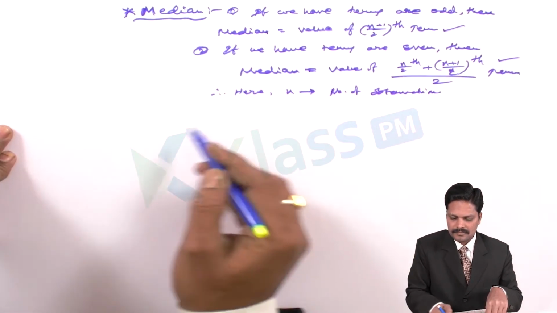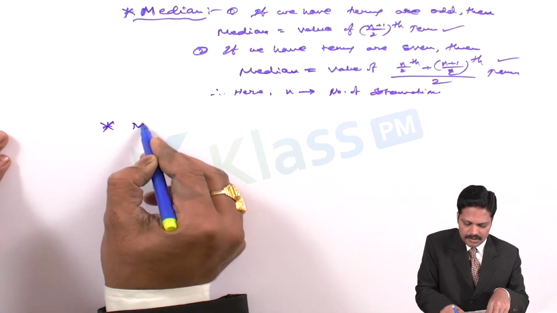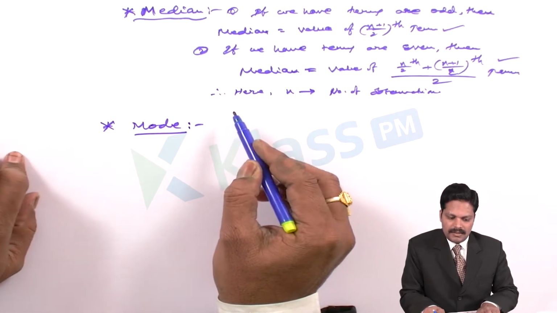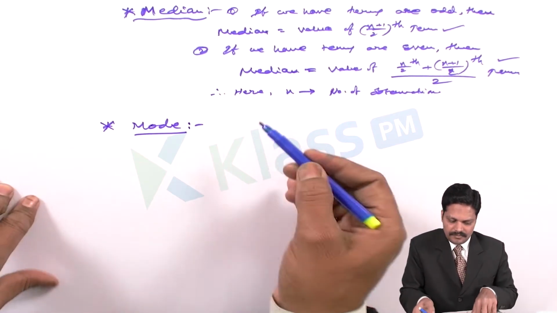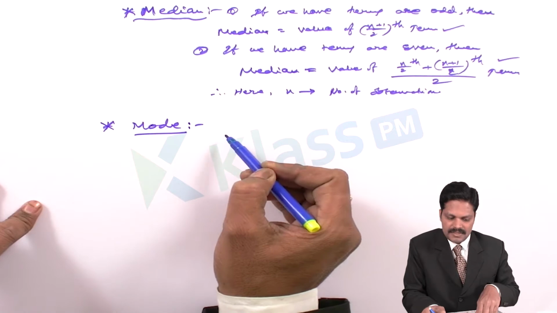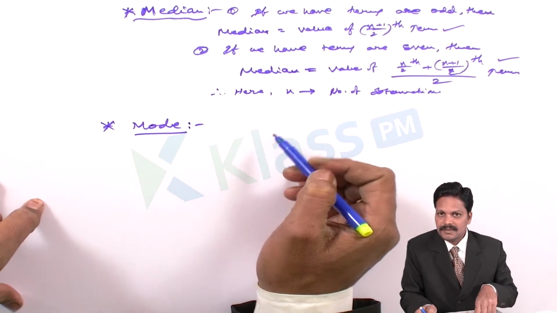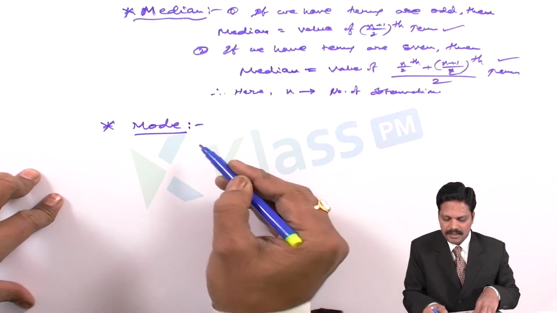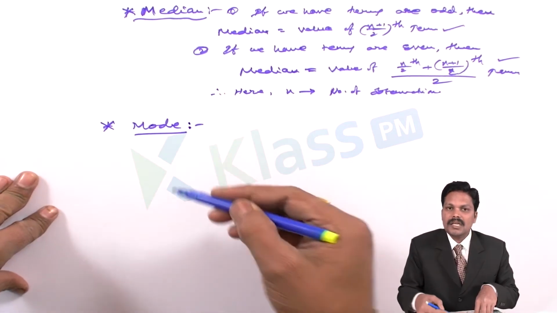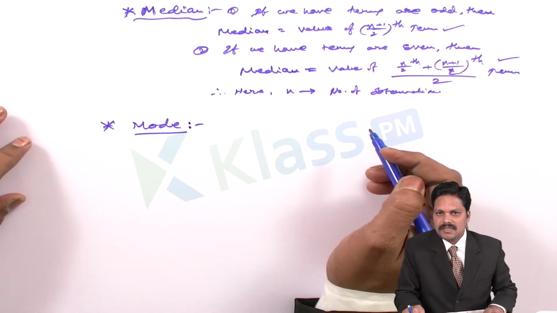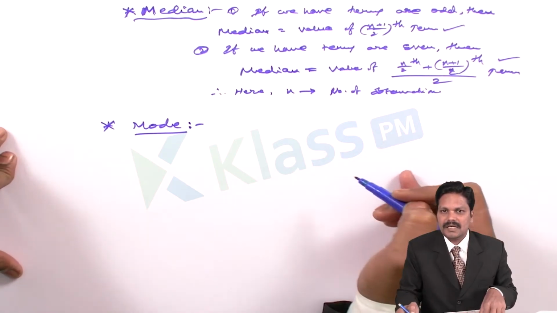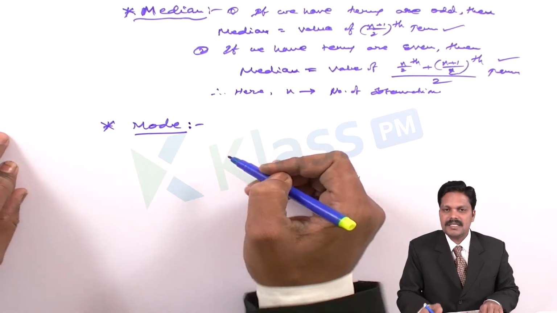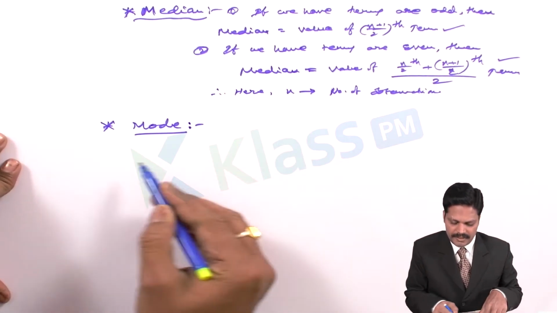And coming to the next point, mode. It is the observation whose frequency is maximum, the value that repeats most of the times. If two values are repeatedly occurring, we call such data bi-mode data.